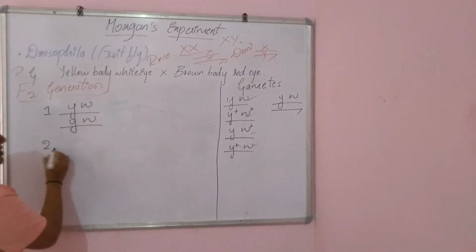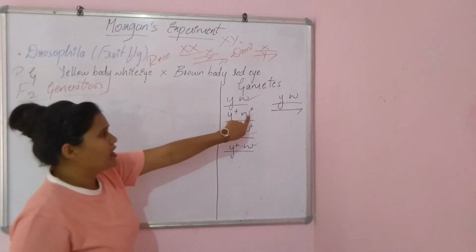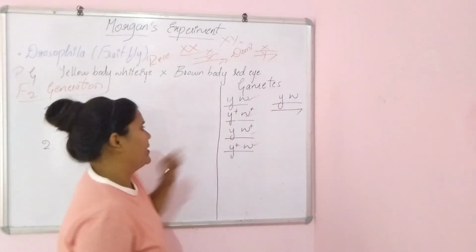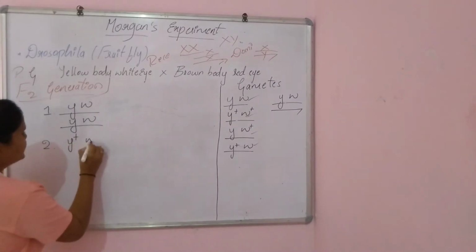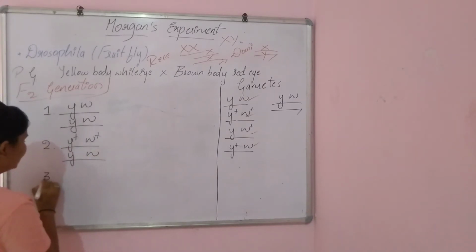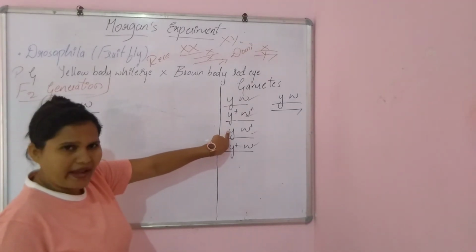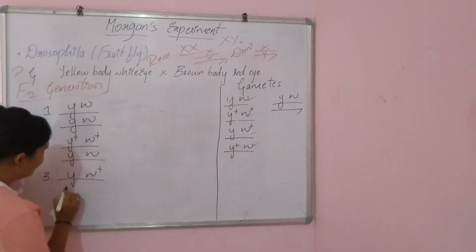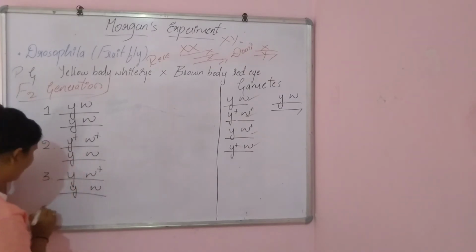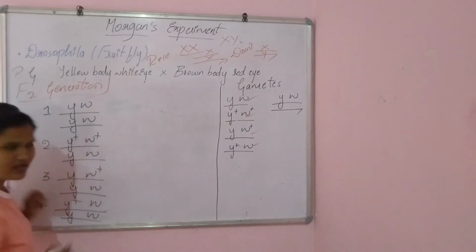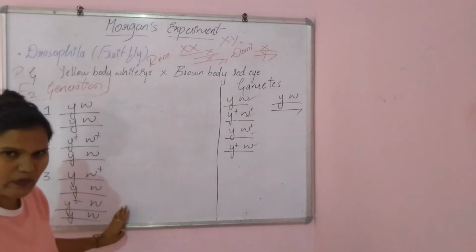And the second one is Y plus W plus, okay? Where the dominant will get fused with this gamete. So Y plus W plus, and the other is Y, W. And the third chance is Y, W plus, which will again combine with that X chromosome. And the fourth chance is Y plus W, and the Y and W, which is recessive here. So these are the offspring formed.